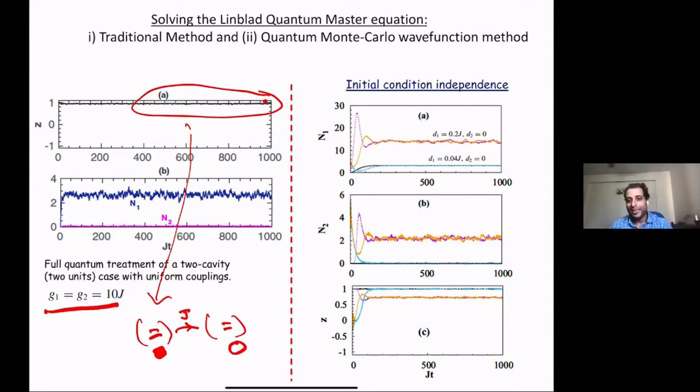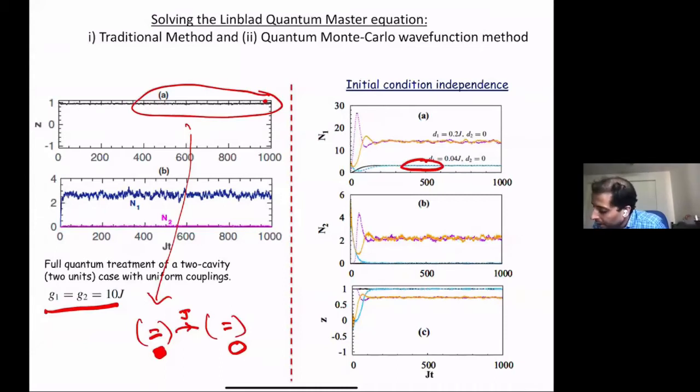Now, because it's a driven dissipative system, there is a sense of initial condition independence. No matter what N1 and N2 you start with, we end up with a steady state which is imbalanced. This could be useful experimentally, because you don't need to worry about the exact detail in which you prepare your initial condition.